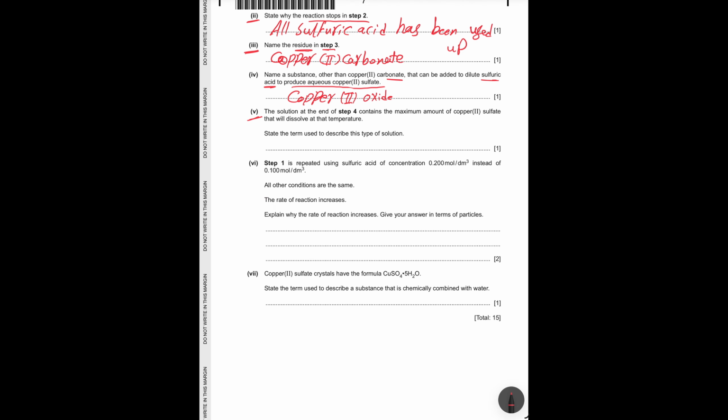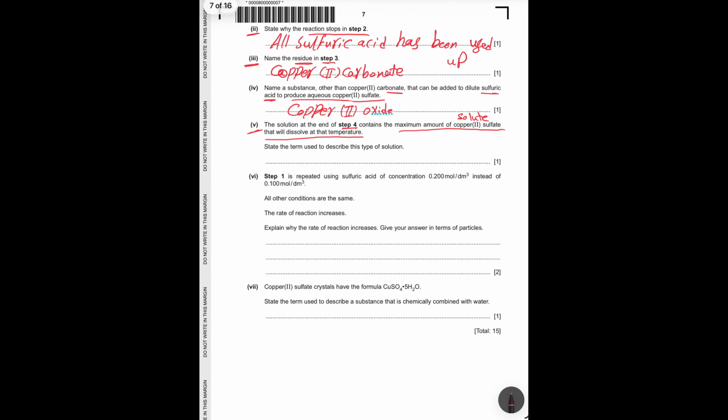The solution at the end of step 4 contains the maximum amount of copper sulfate that will dissolve at that temperature. So the maximum amount of solute in a certain solvent at a certain temperature, this is the saturated solution.